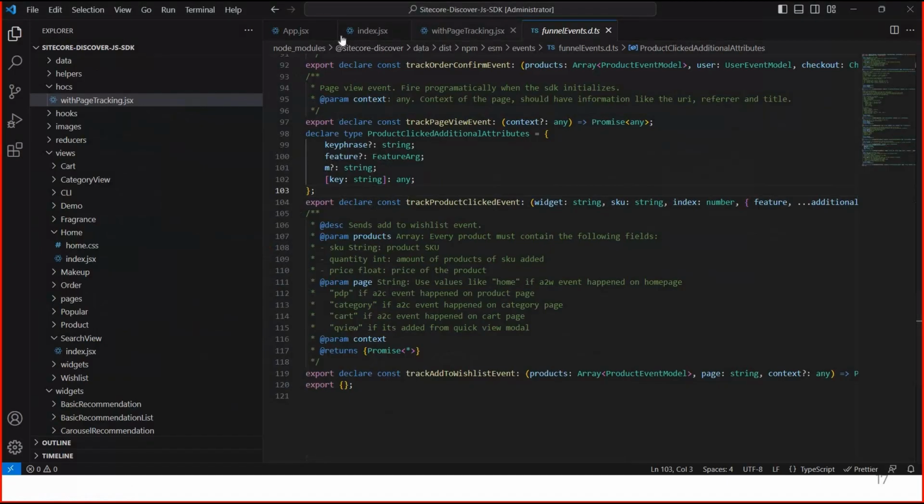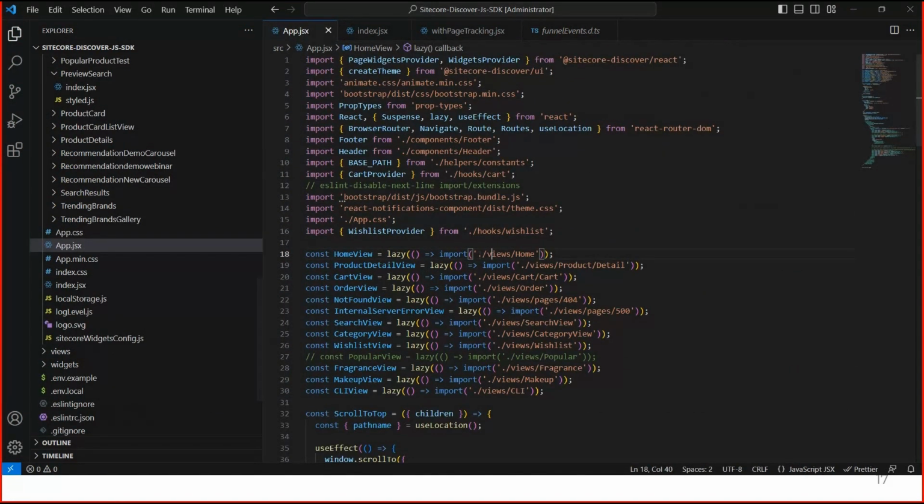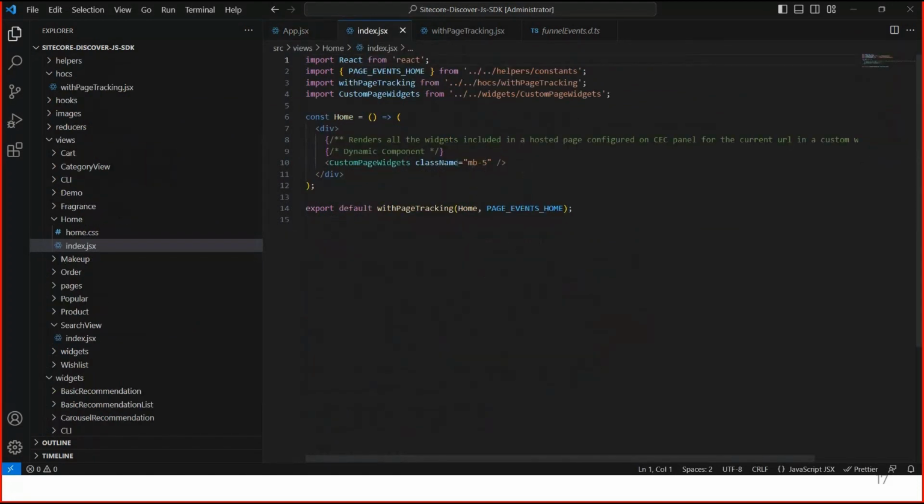Like I already explained, in the home page, currently we are getting data dynamically. Let me run this website.